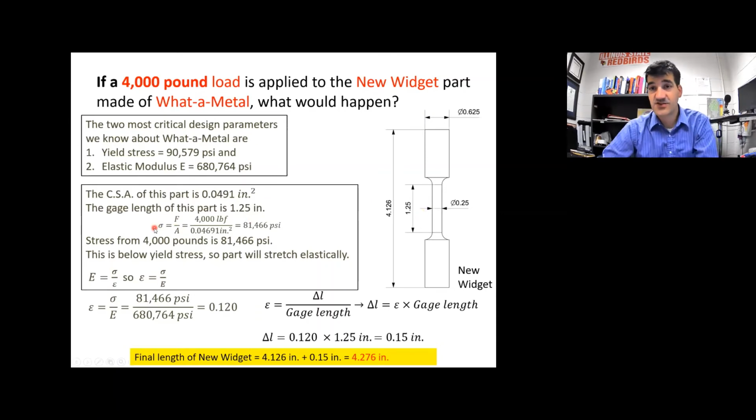And we can calculate the stress. The stress is force divided by area. So we have 4,000 pounds force divided by this cross-sectional area, which gives us a stress of 81,466 psi. So this is below the yield stress. So it's going to stretch elastically. We're in the elastic region. So we can proceed. And we can find the change in length of this part because we have a nice relationship, which is the elastic modulus, that gives us the relationship between the stress and the strain.